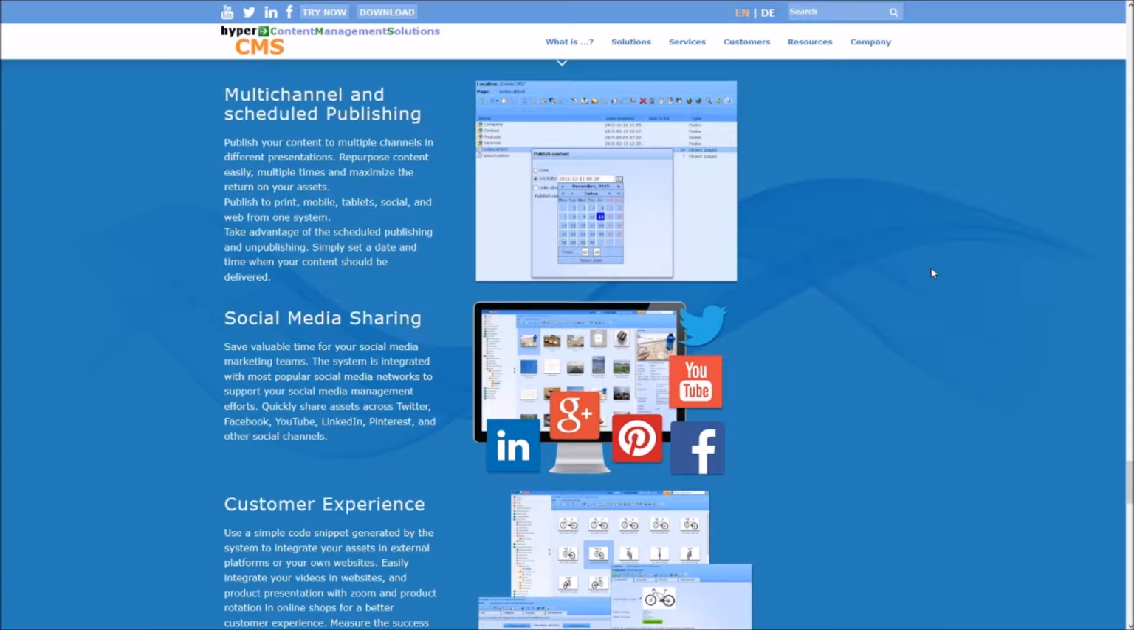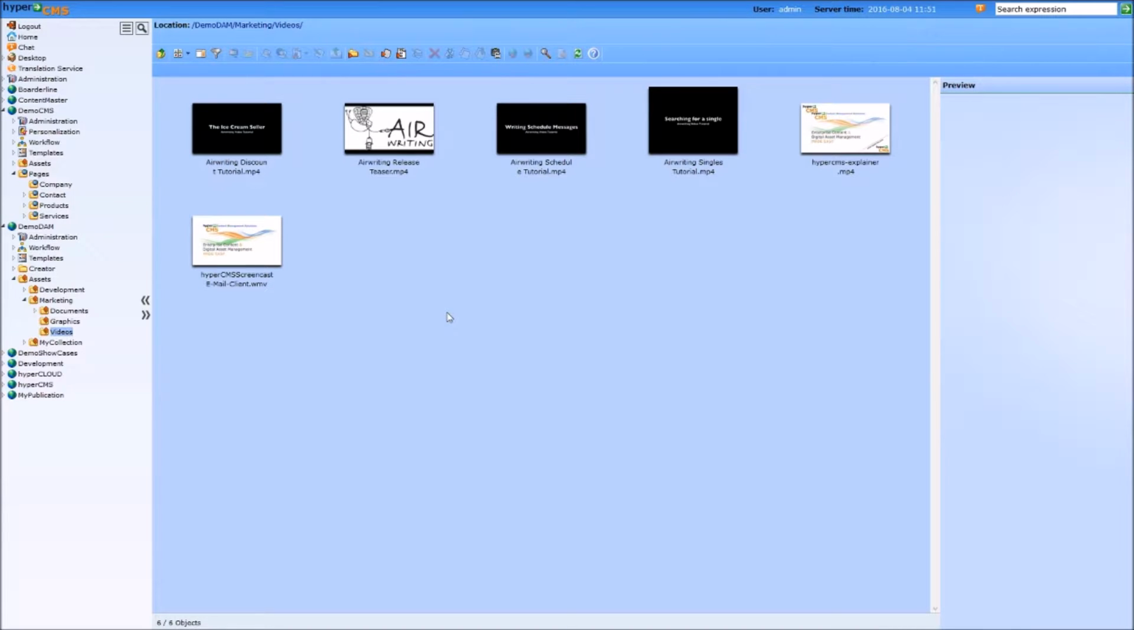Social media sharing means that you want to publish or share your asset or your content with different social media platforms like Twitter, YouTube, Facebook, LinkedIn, and so on. Okay, let's take a look at the system. And now let's take a look at the content management part of the system. So we have here publication.